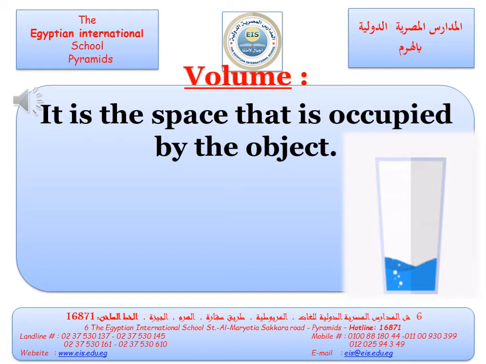We can see the glass at first is empty. Then the water fills the space inside the glass. That means the water has a volume. Again, the glass at the beginning is empty, then the water takes the space and fills the empty glass. If water has a volume, that means water is a matter. So anything that has mass and volume is a matter.